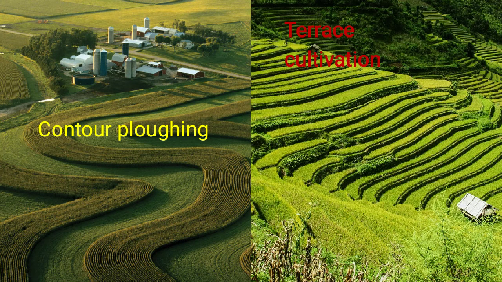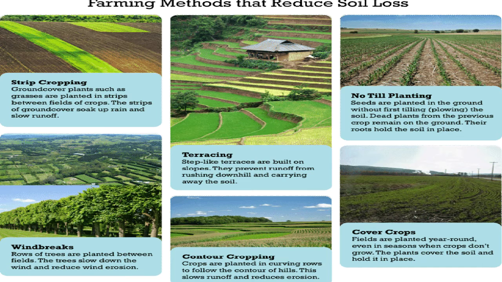Okay, and strip farming also: we can see large fields. Large fields can be divided into strips. Strips of grass are left to grow between the crops, and this breaks the force of the wind. This method is known as strip cropping. Shelter belts also: planting lines of trees to create shelter is called shelter belts. These shelter belts have contributed significantly to the stabilization of sand dunes and the desert of western India.